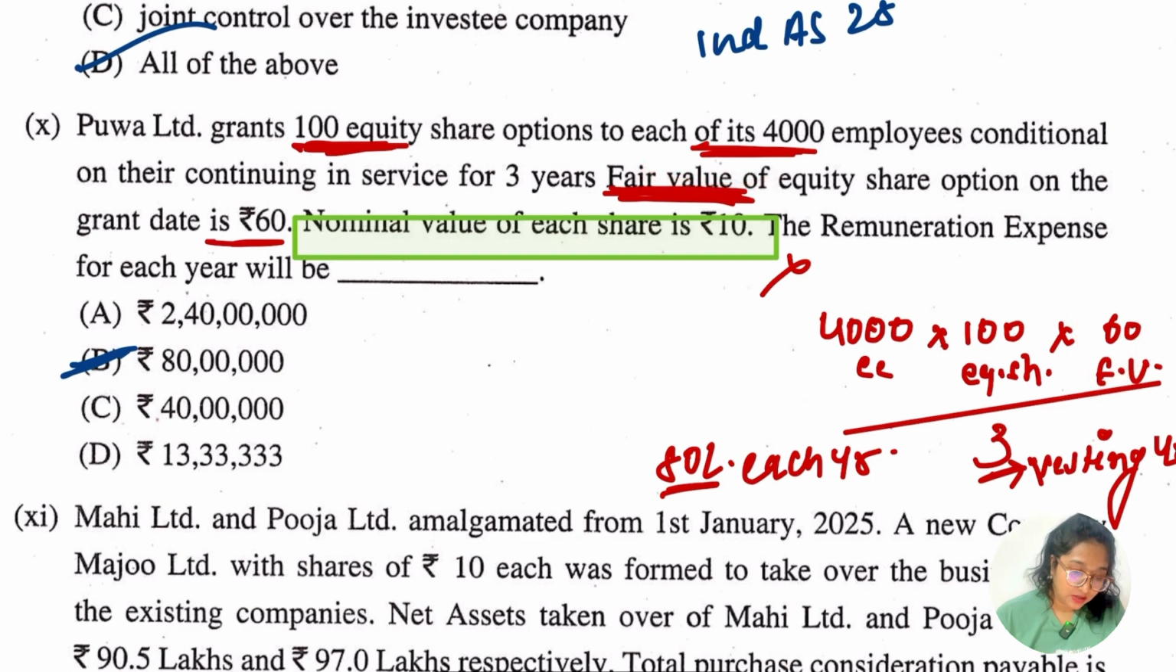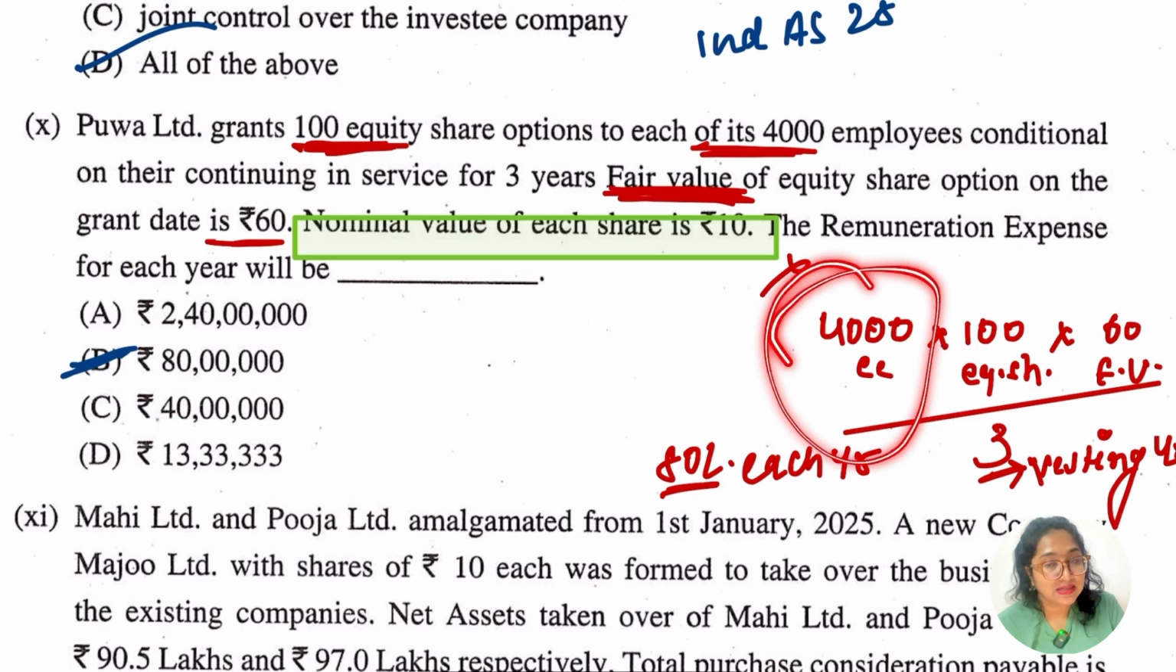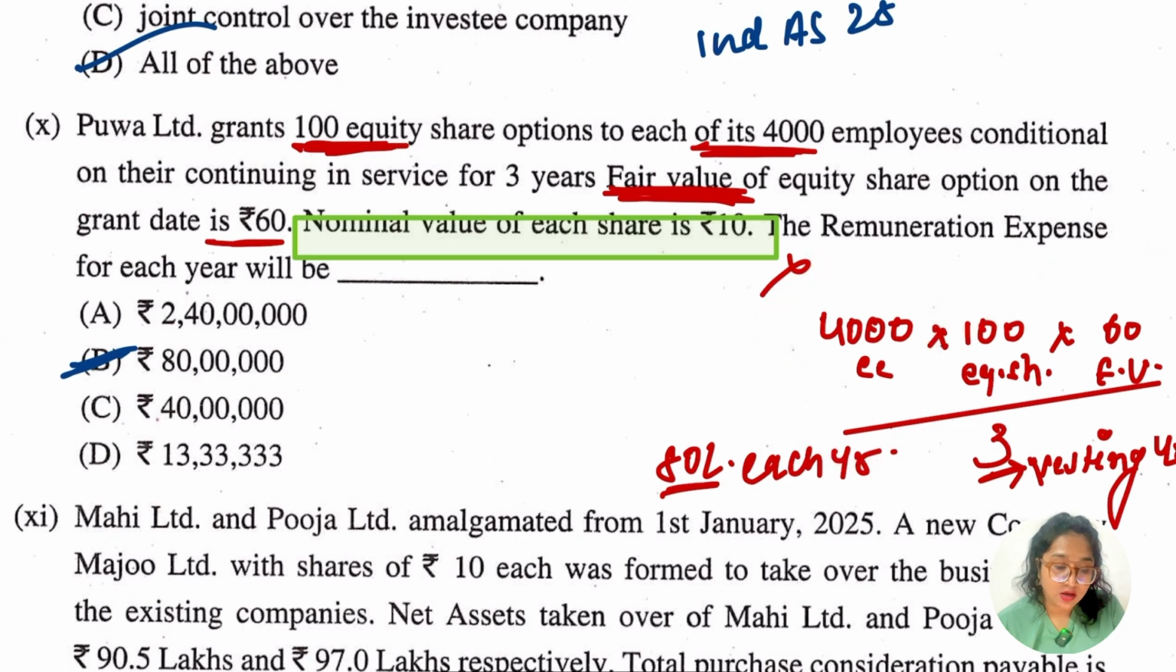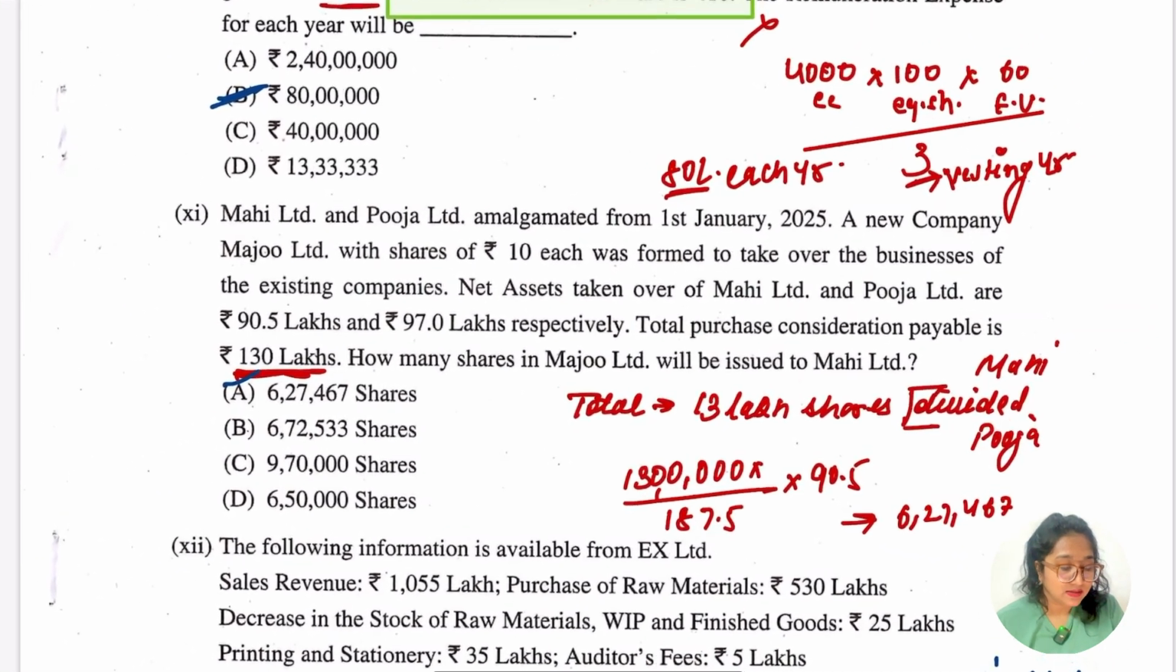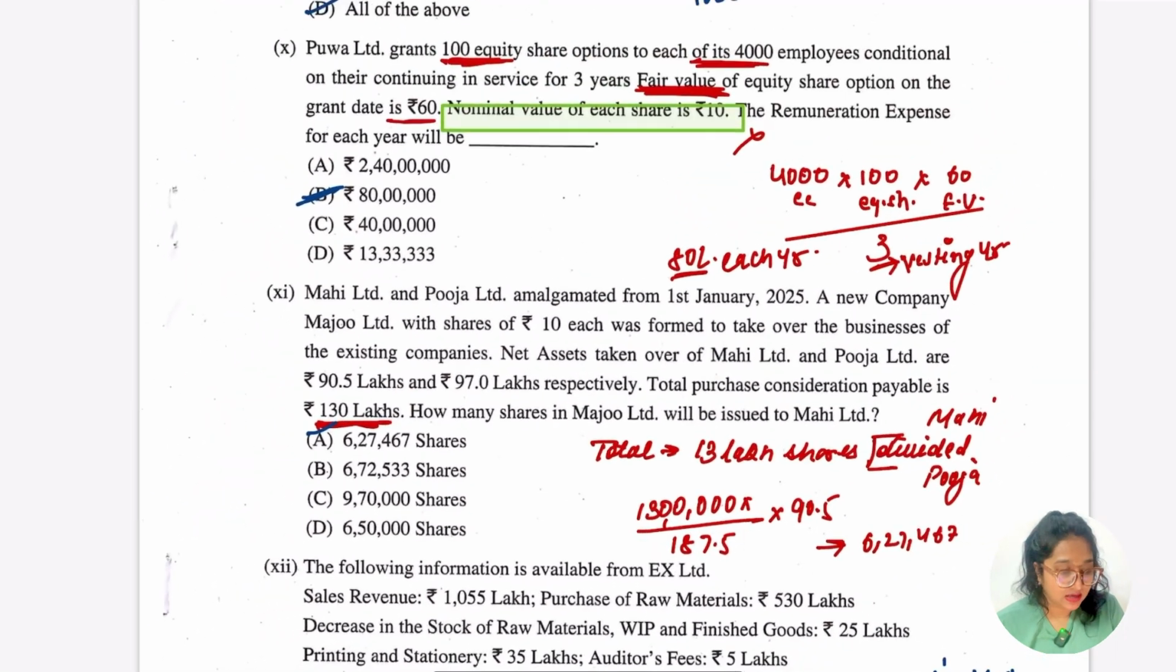So basically they have asked us the remuneration expense for each year. So we are going to multiply these things and divide by 3 years because it's the vesting period. So 4,000 employees into 100 equity shares into 60 fair value, divided by 3, we will get 80 lakh every year. So B is going to be our answer here.